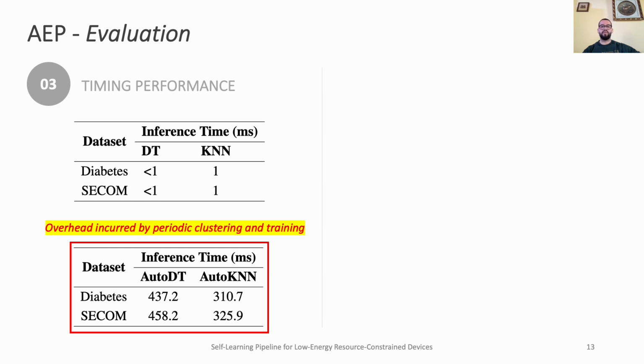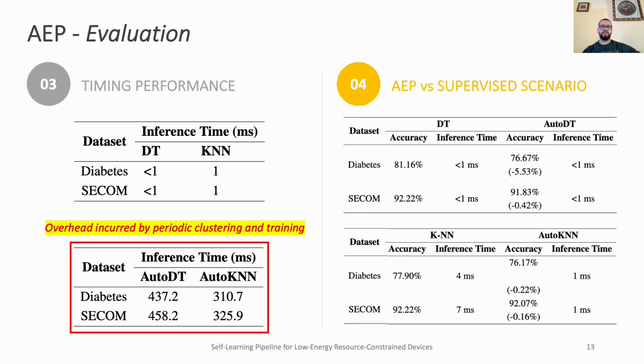To address this, we provide a one-shot implementation within the AEP that performs clustering and training only once when the maximum memory size is reached, without any further update of the classifier. This implementation results in a slight decrease in accuracy but avoids the overhead caused by periodic clustering and training. And as a final experiment, we compared the performance of AEP with baseline models trained in the cloud in fully supervised scenarios and then deployed on the H7 microcontroller. From the results, we can see that the AEP achieves comparable performance to the baseline models.